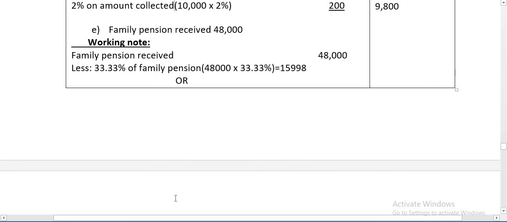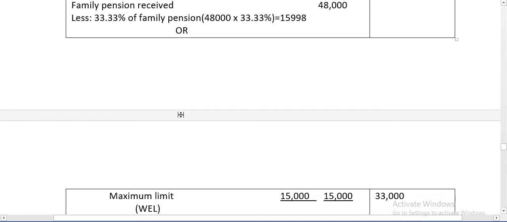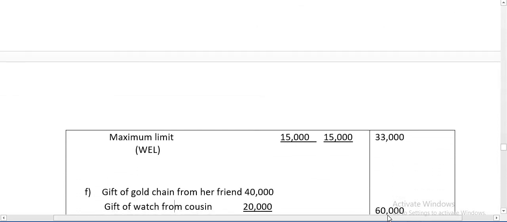Next, family pension received 48,000. Remember, according to income tax for family pension, we have to do the working note. So family pension received 48,000 minus 33.33% of family pension or maximum limit 15,000, whichever is less. So here 33.33% of family pension, 48,000 into 33.33%, is 15,998, maximum limit 15,000. Whichever is less, 15,000 is less. So 48,000 minus 15,000, 33,000 is the taxable amount from family pension.